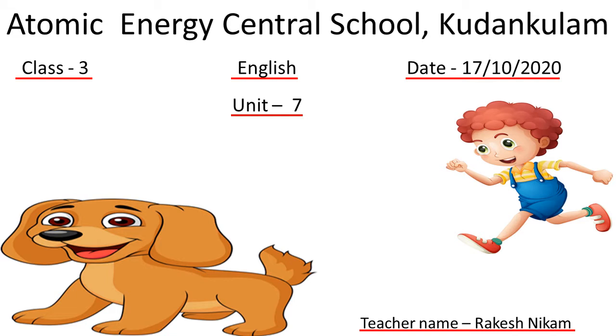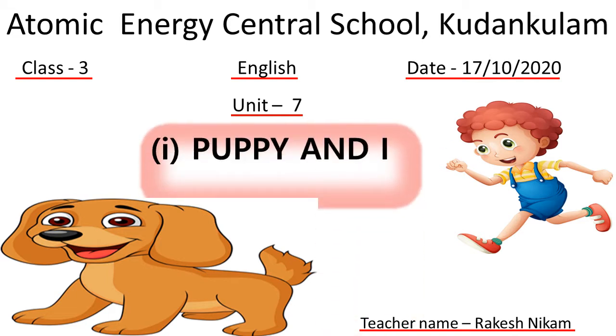All right. So, after the completion of exams, let us continue our regular classes, that is, online classes, and let us enjoy an English poem. Okay. So, as you can see on the screen, there is a puppy and a boy. So you might have got an idea about the poem. Let us see what is the name of the poem. That is Puppy and I. This is Unit 7, and the name of the poem is Puppy and I. Let us enjoy this interesting poem.